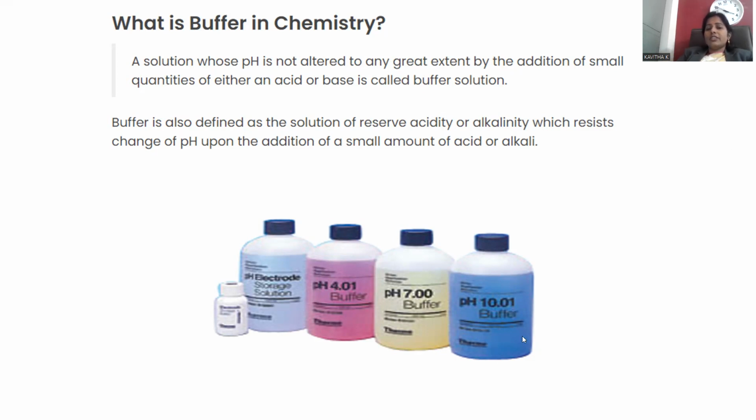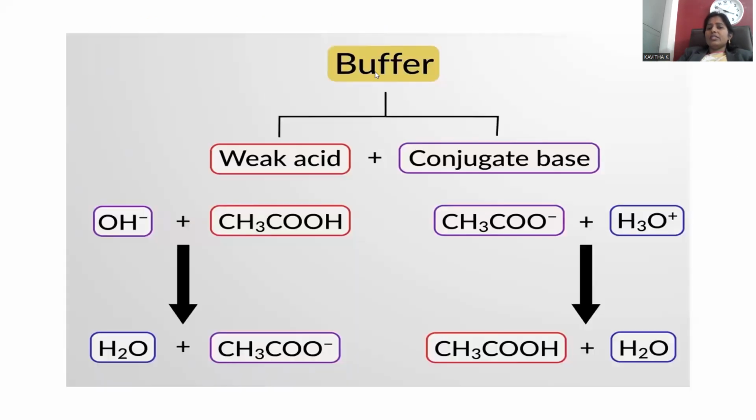And buffer solutions are available in ranges of pH. That's the reason we can categorize them as acidic buffer solutions, basic buffer solutions, and neutral buffer solutions, right? The criterion to prepare a buffer solution is that a weak acid is treated with its conjugate base, or else a weak base is treated with its conjugate acid. This is the way we go for buffer preparation: weak acid with conjugate base, or weak base with conjugate acid.